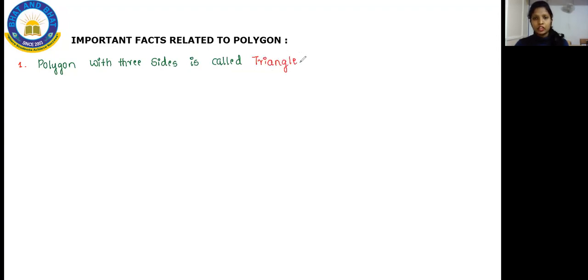Triangle. Okay. So if you draw any of the polygons, see here you are having the three sides. 1, 2, 3. So I'm going to call this a triangle. So even this is our polygon too. Okay. So this is our polygon, and the polygon with these three sides, I'm going to call a triangle.